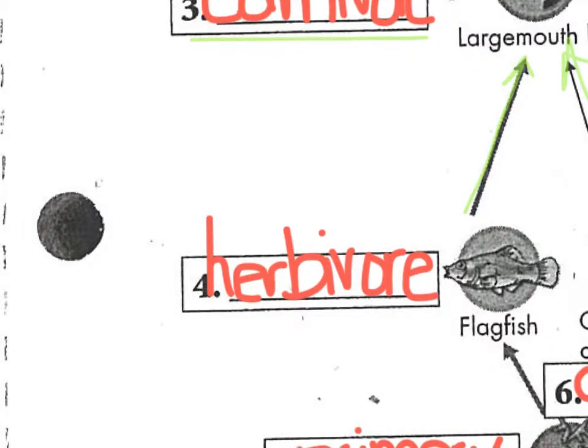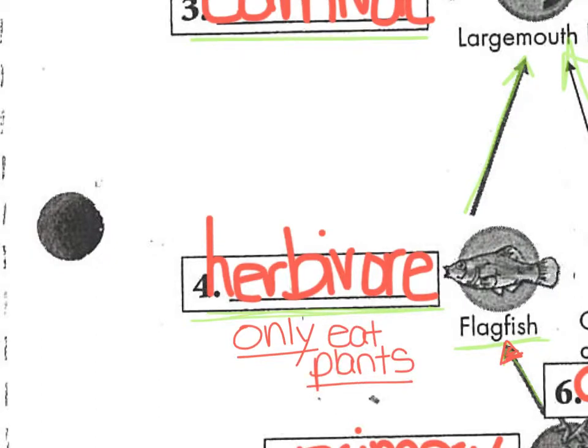As you move down the left to the flagfish, you'll see that there's only one arrow pointing to the flagfish, and that comes from the algae. So that means that the flagfish is what we call a herbivore. Herbivores only eat plants, and since the only thing that is pointing to the flagfish is the algae, that makes him a herbivore. So again, making sure that you have an understanding of vocabulary is going to be key in being able to label what kind of food feeding role these organisms have in your food web.